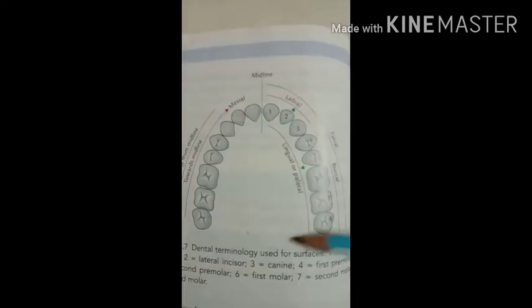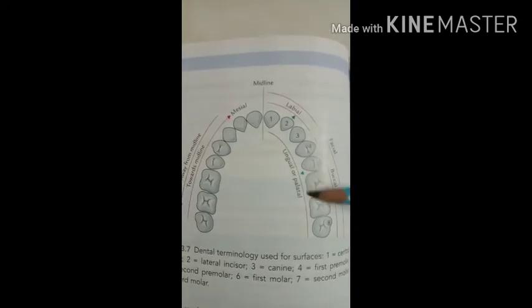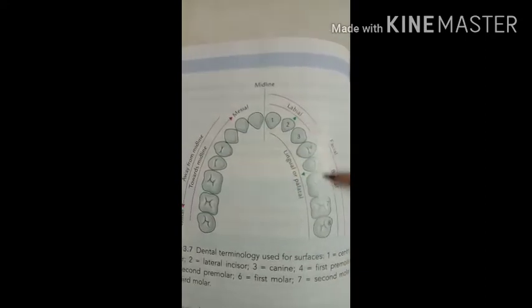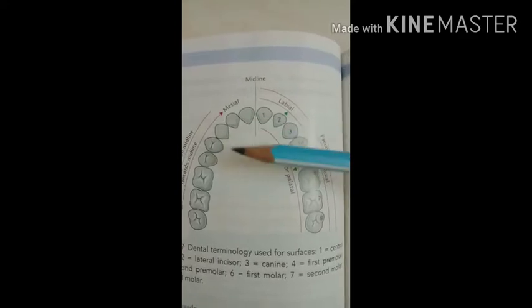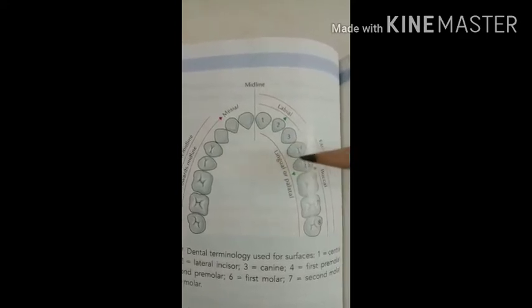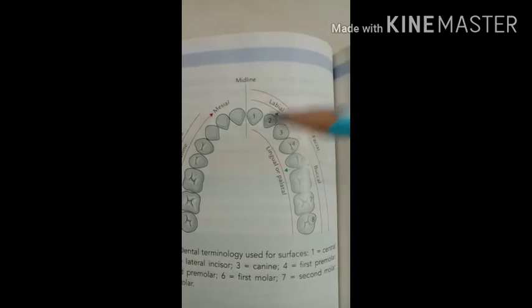Here in this diagram you can see the teeth present in the alveolar arch. Now let's see the eruption of the teeth. All teeth erupt after birth, you know.